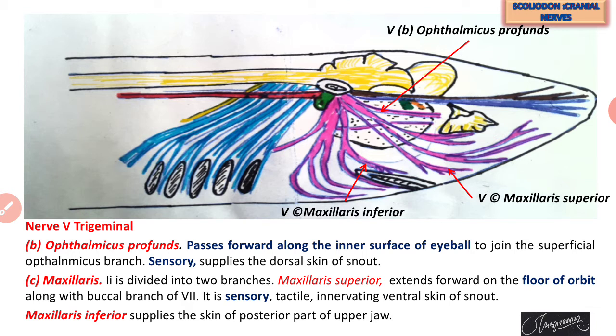Maxillaris inferior supplies the skin of the posterior part of the upper jaw. Maxillary region means upper jaw region. Maxillaris inferior supplies the skin of the posterior part of the upper jaw.